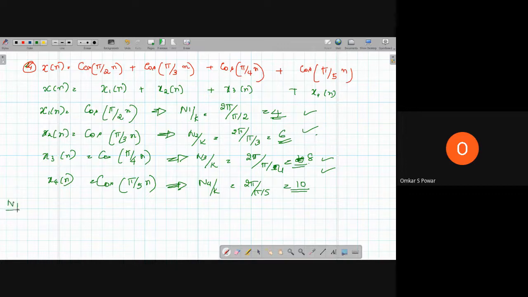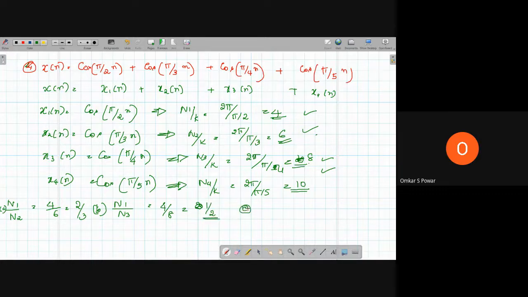What we have to do is find N1 by N2, which is equal to 4 by 6, which is equal to 2 by 3. Second, N1 by N3, which is 4 by 8, which is equal to 1 by 2.